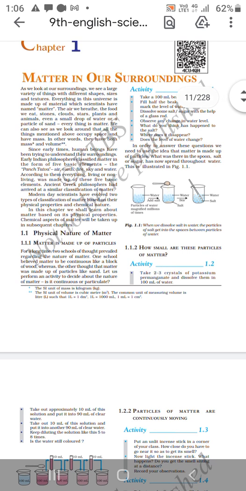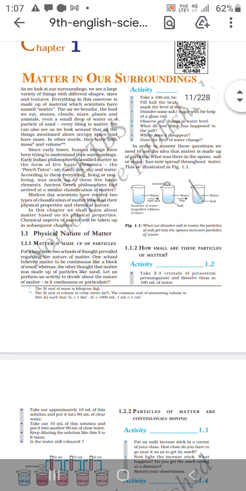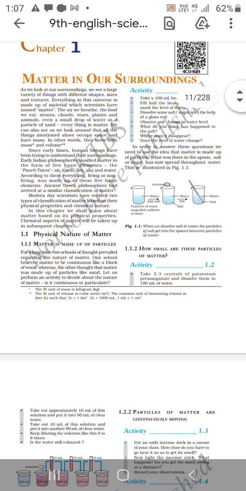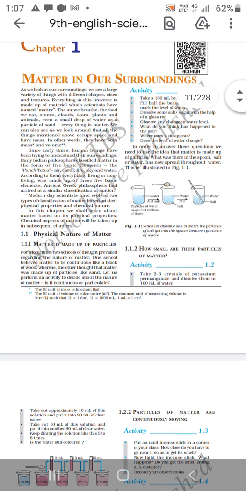Modern day scientists have evolved two types of classification of matter based on their physical properties and chemical nature. In this chapter, we shall learn about matter based on its physical property. Chemical aspects of matter will be taken up in subsequent chapters. Physical nature of matter. What is the first property of matter?